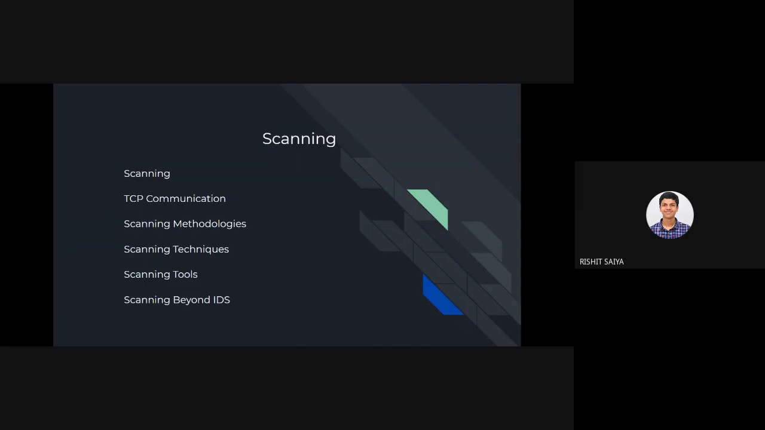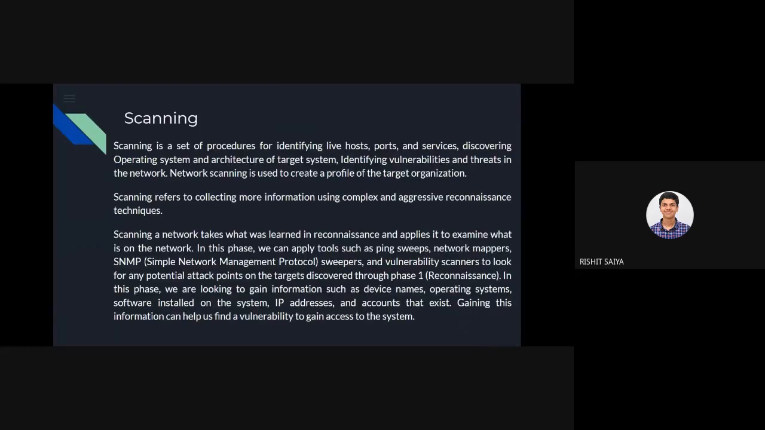Okay, so what is essentially scanning? Scanning is a set of procedures for identifying live hosts, maybe ports, or also services. It also involves identifying the operating system and architecture of the target system, and vulnerabilities and threats in the network. Network scanning is used to create a profile of the target organization. So on our end, we are still in the scanning phase of a company, and we want to get the maximum info possible to understand how the services and their internal network are working.